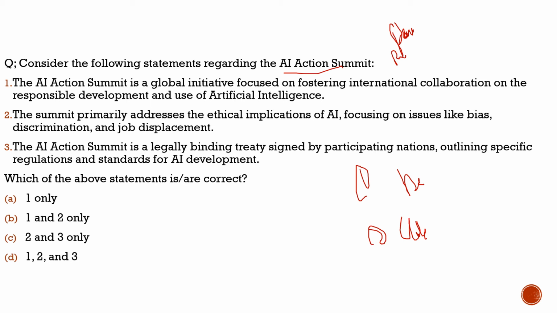the AI Action Summit is a global initiative focused on fostering international collaboration on the responsible development and use of artificial intelligence. 100% correct. Second statement, it says the summit primarily addresses the ethical implications of AI, focusing on issues like bias, discrimination, and job displacement. 100% correct. Third statement, the AI Action Summit is a legally binding treaty. Totally incorrect. It can't be legally binding, so this statement is incorrect. So with respect to this question, the correct statements are statement 1 and statement 2 only.